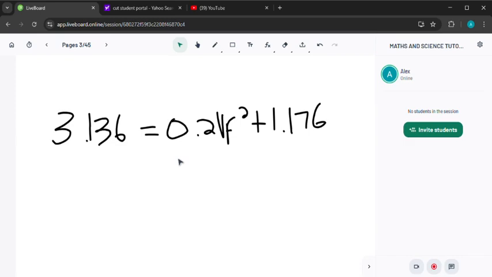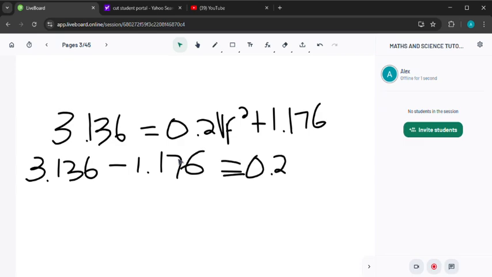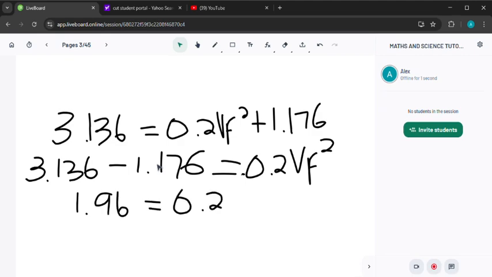Then from there you divide the answer that you got by 0,2. So this is what is happening basically: 3,136 minus 1,176 is giving us 1,96, which is equal to 0,2 vf squared.